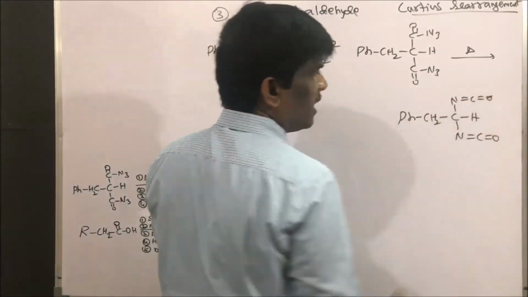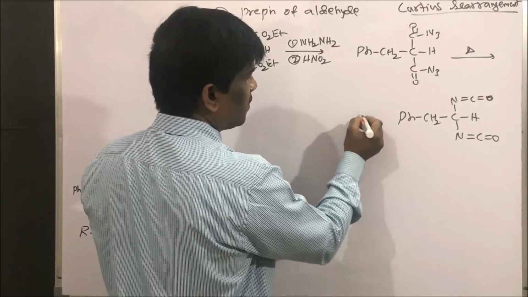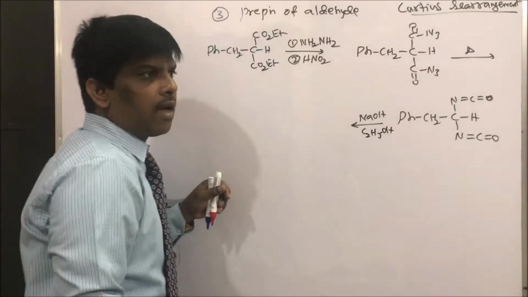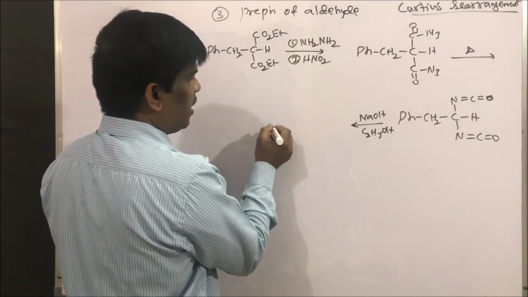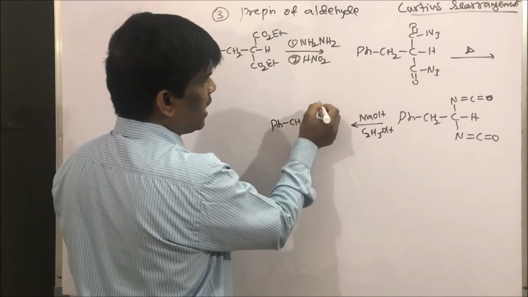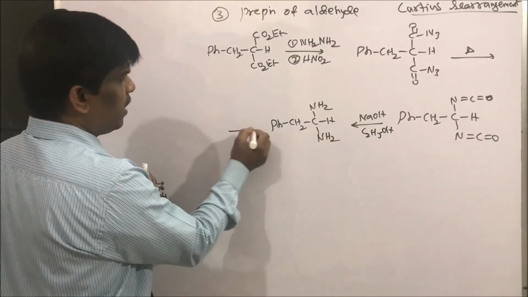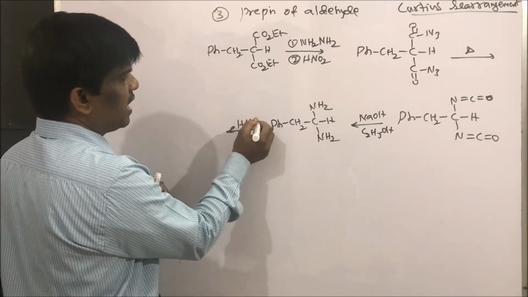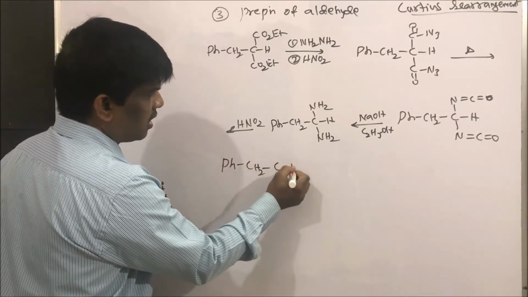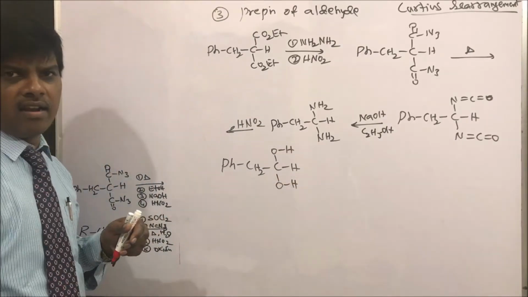This isocyanate intermediate is here, isocyanate. When I treat it with NaOH in ethanol, what am I going to end up with? Yes, it is going to give, in the same way as the previous example, CH2CH diamine. Diamine I am going to get, isn't it? Now when I do the nitrosation using HNO2, I am going to get the diol.